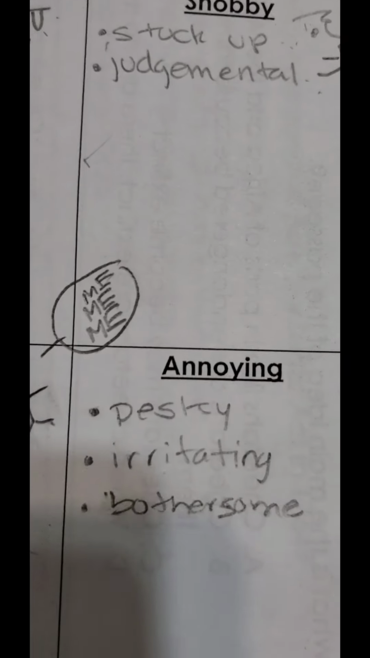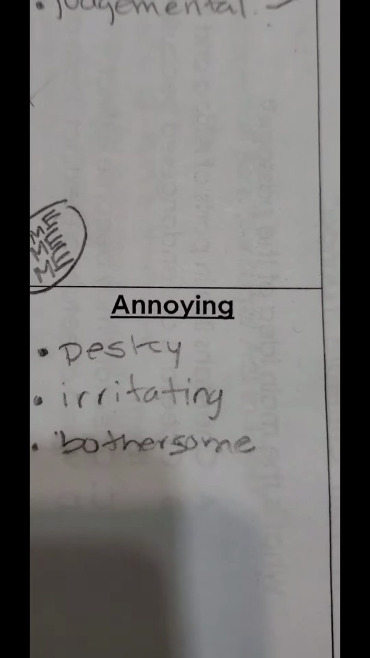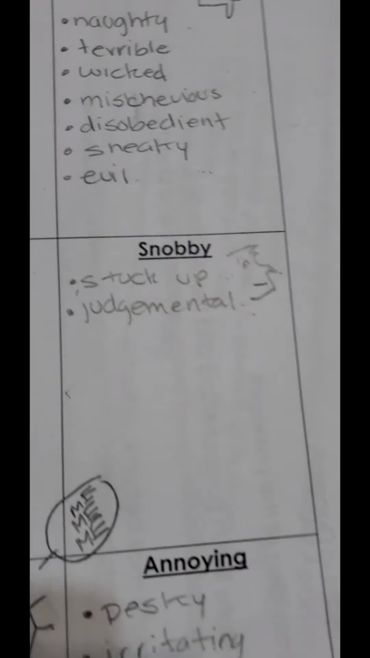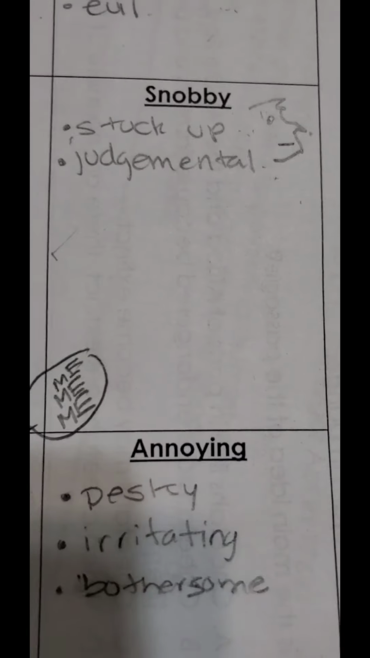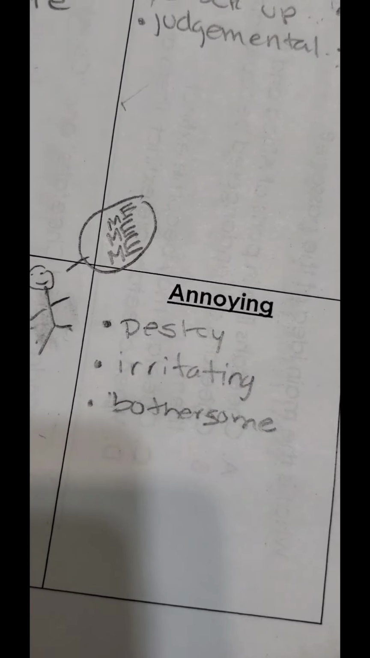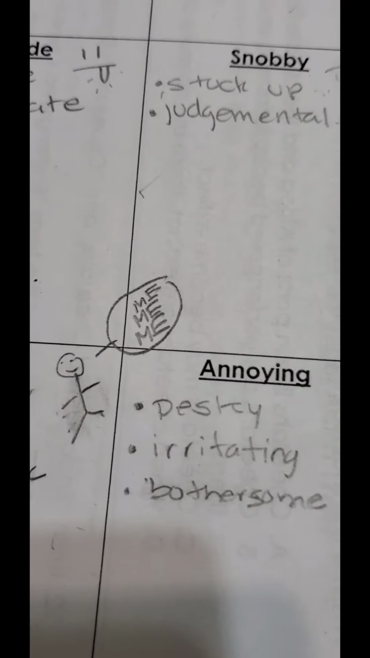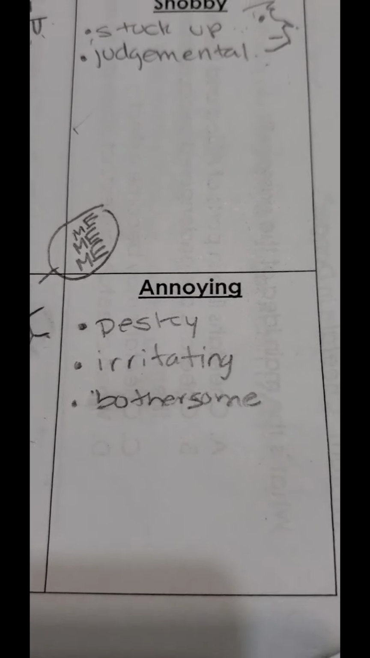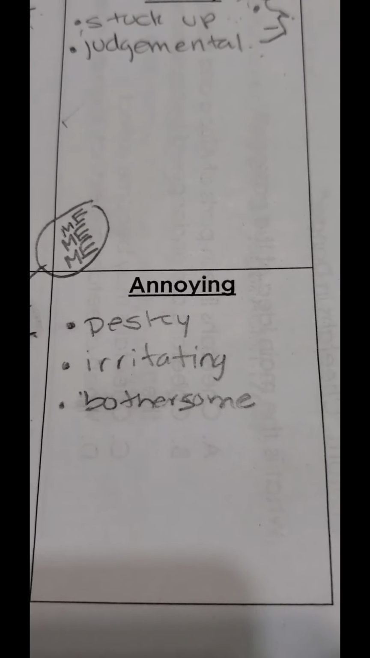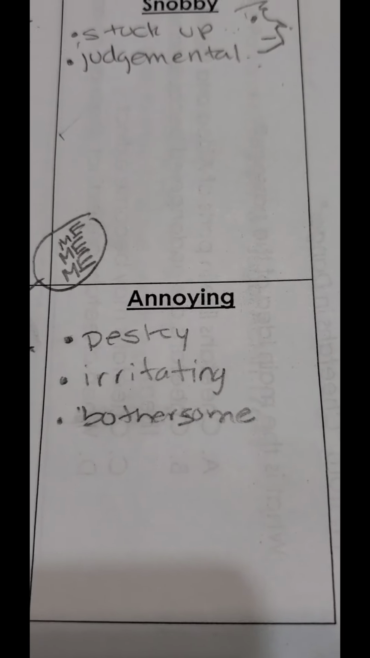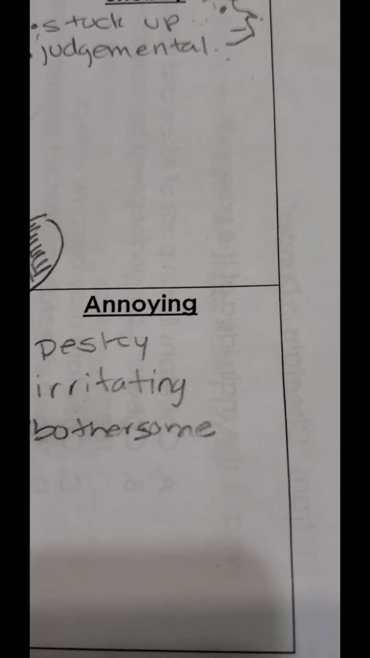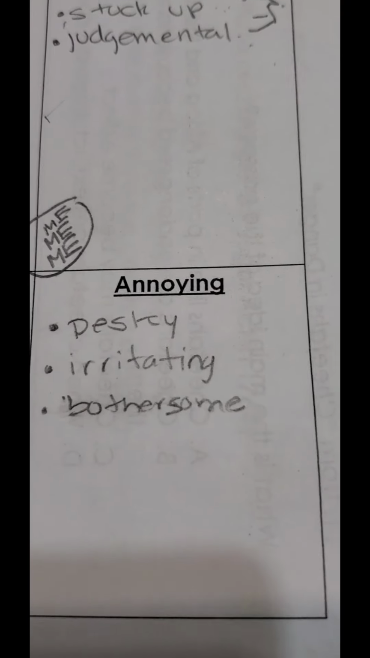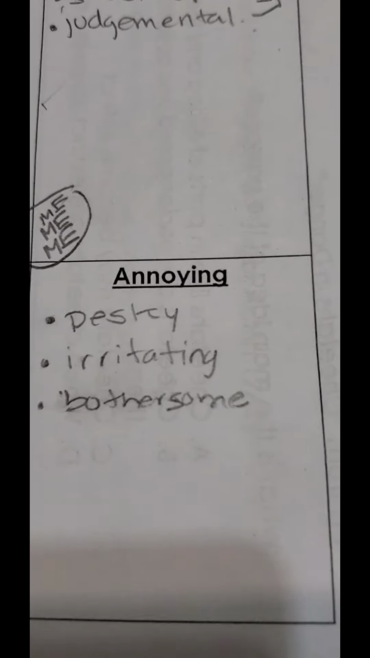And the last one that we have is annoying. Actually, we have one before that. Nope, that's it. The last one that we have is annoying. Someone that is annoying is pesky, irritating, and bothersome. So pesky means that they're constantly bothering you. Irritating means that they are constantly, again, bothering you to the point that they make you feel irritated or upset. And bothersome, again, they're bothering you. So someone that is annoying is someone that is constantly bothering you.